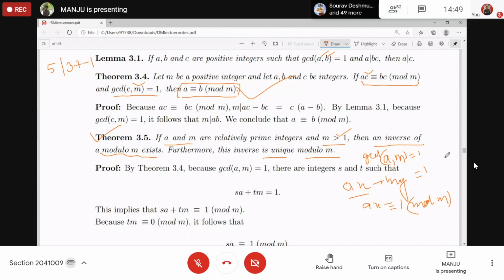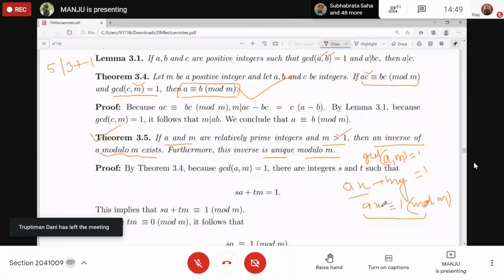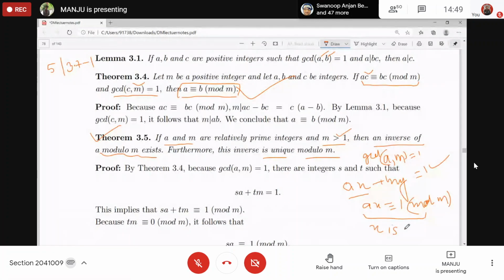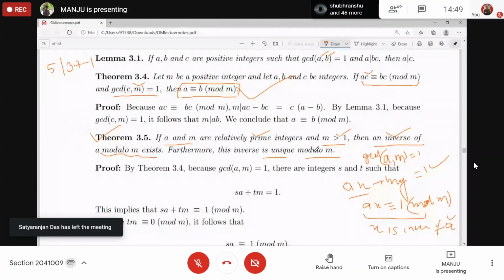So, you can see this equation. Is this congruence? What does it say? This is the definition of inverse, right? Whatever x comes from this equation will work as the inverse of A in modulo M. Understood? We have taken that these are relatively prime, and we have proved that the inverse exists, right?